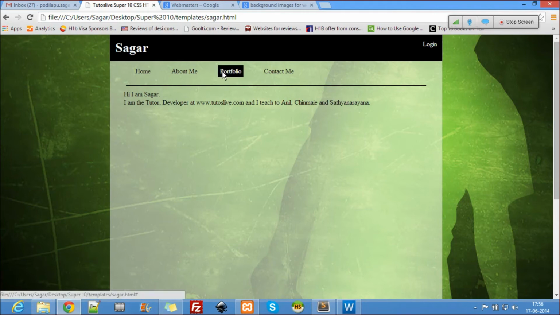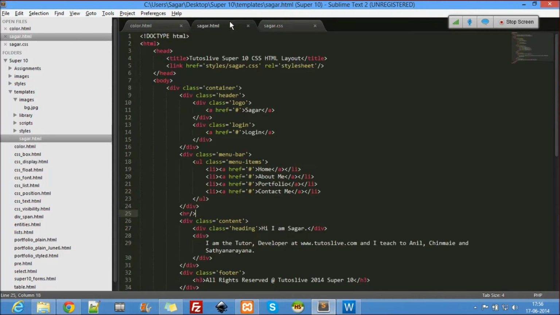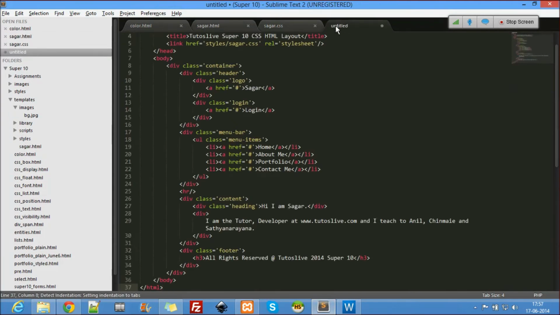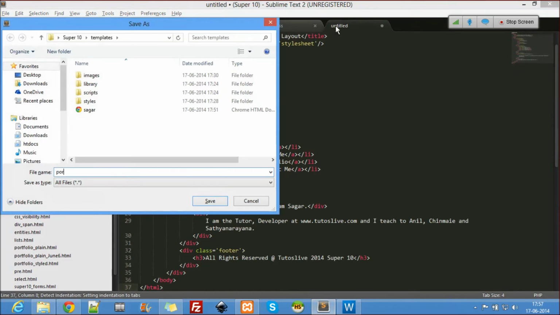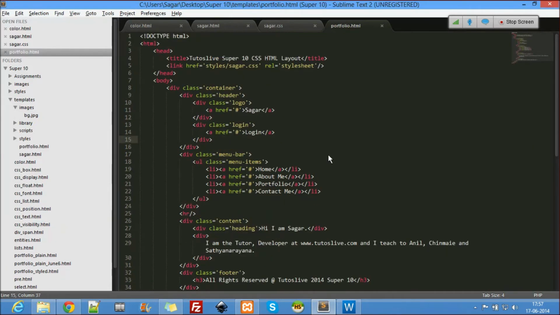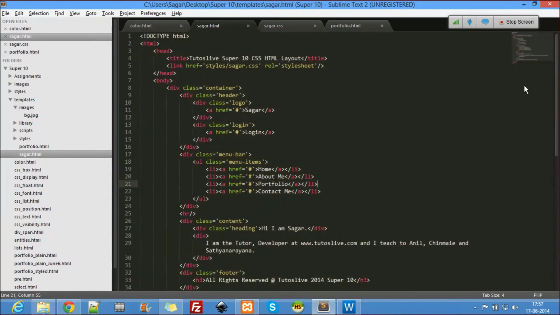Okay, so here what I do is I'll just copy this, I'll paste it here, and I'll save this as portfolio.html. Alright, I save this as portfolio.html. The same files, everything is same except that the content will be changed in the portfolio.